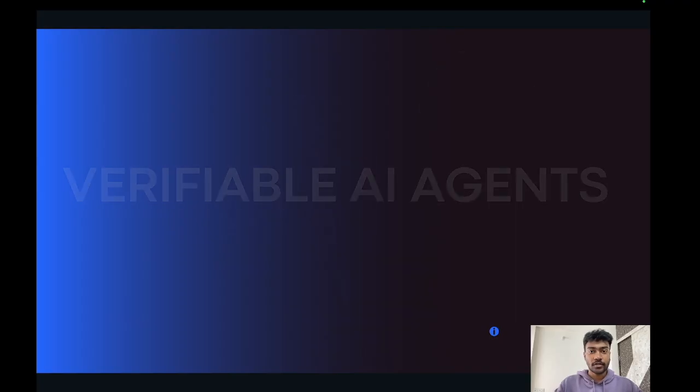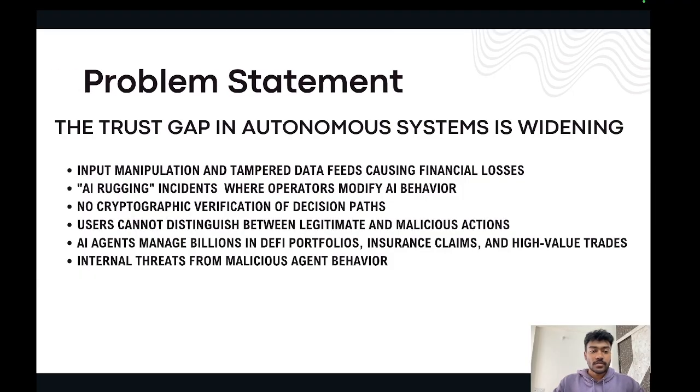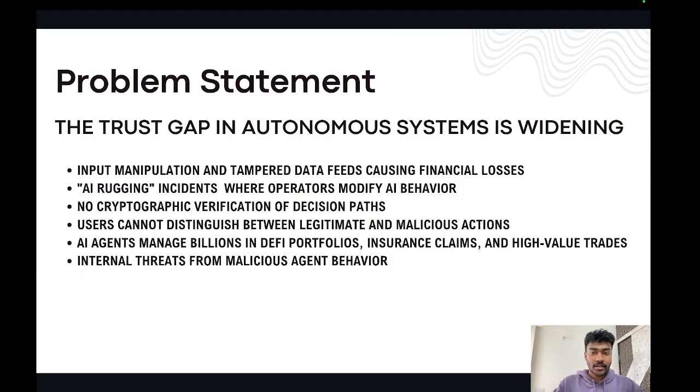Firstly, the first slide. What's the problem statement? The trust gap in autonomous AI agent systems is widening. Autonomous AI agent systems are powering everything from financial trading to supply chain management, and soon will be powering most of the things on chain. But as they make critical decisions off chain, a growing trust gap has emerged. Users simply have no way to verify what the AI agent sees, how it is deciding what to do, and who it really is.